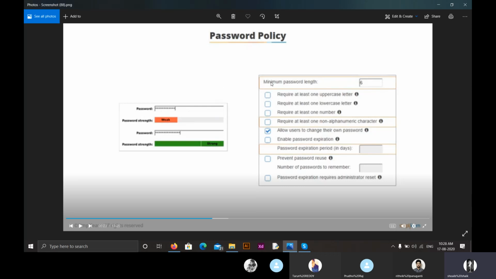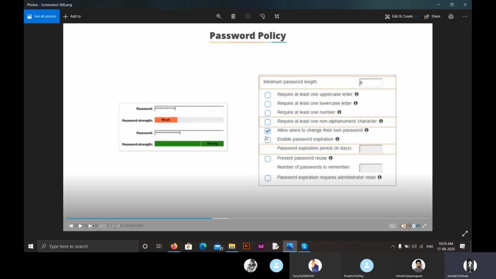Here we will be provided with different options, and if we want at least one numeric or non-alphanumeric character, then we can select this. By selecting all this, we ask the user to create a password according to our policy. So what password policy does is it allows us to set the type of password we want our users to be creating. So that was the feature password policy.